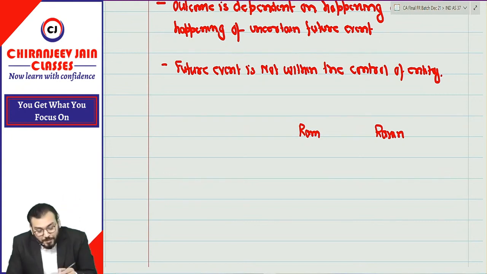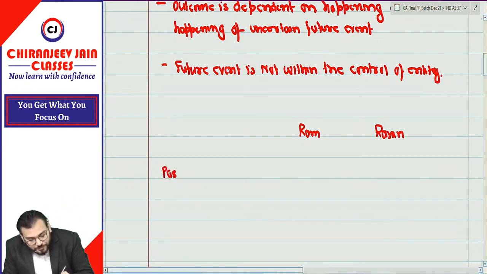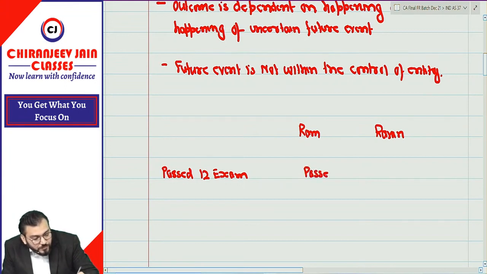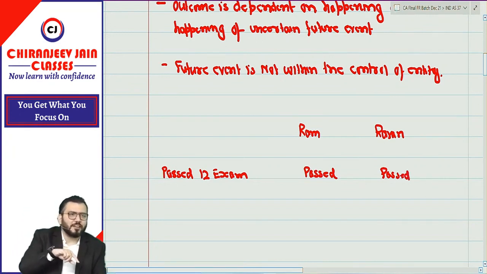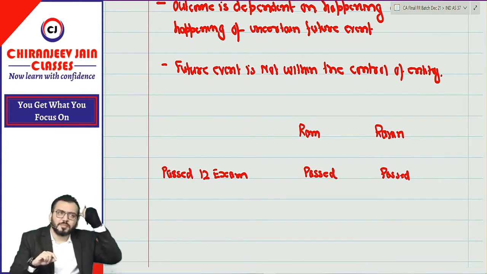Both have passed 12th board exam, commerce, because we are commerce students. Anyone from science background? Anyone who has done class 12 from science background?